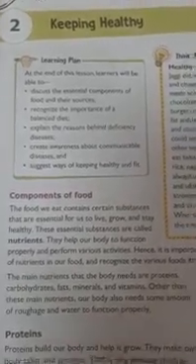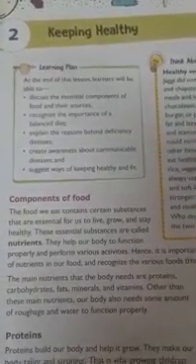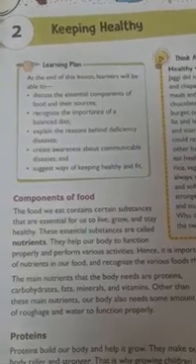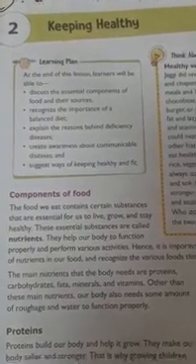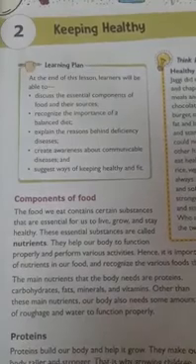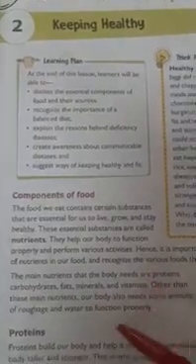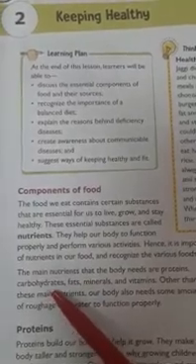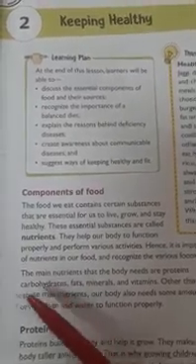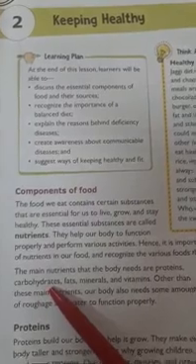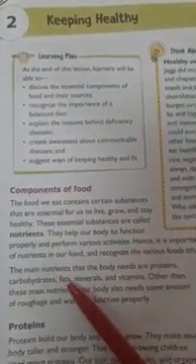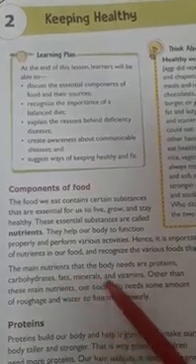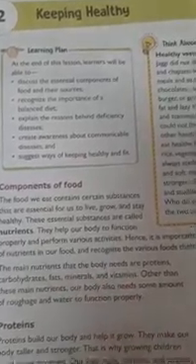When we talk about all these five nutrients, they should be added in our every meal. Different food items contain different nutrients. Here in these five categories, carbohydrates are called energy giving food. Proteins and fats are called bodybuilding food, and vitamins and minerals are called protective food.